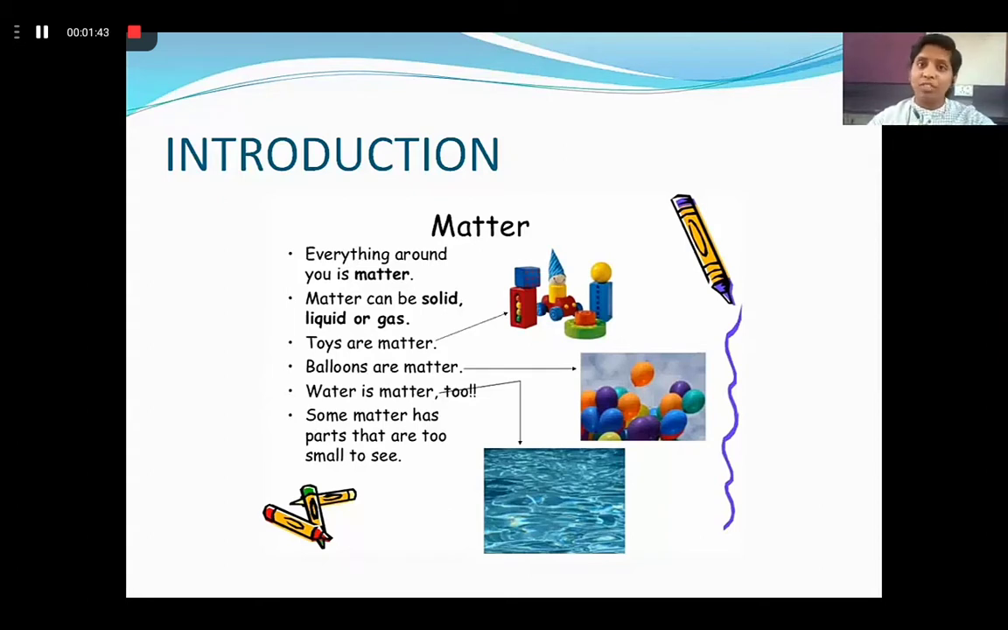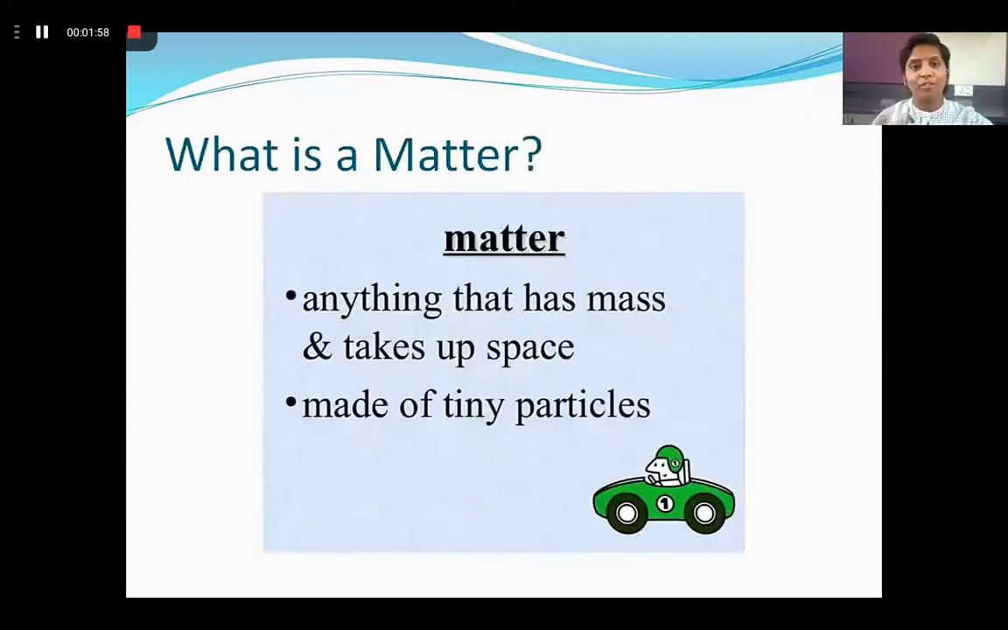The arrangement of these particles determines the state of matter. The arrangement of these particles means the smallest things. When all the particles come together, they determine the state of matter. So we have to see the states of matter. Now what is matter exactly? When the question is asked, what is matter?